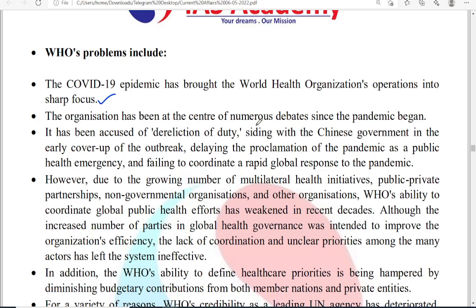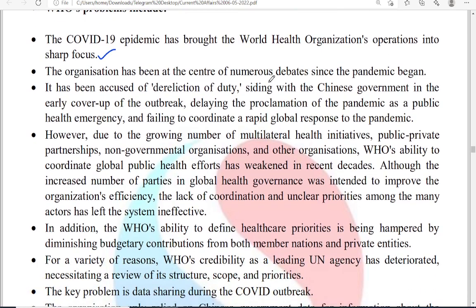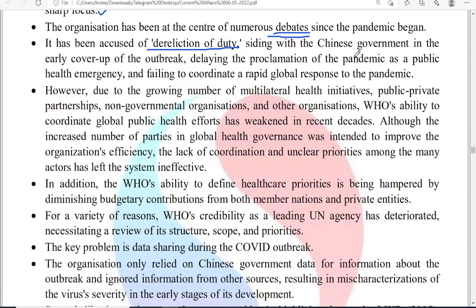The organization has been the center of so many debates, because of the way it handled the pandemic. So there is dereliction of duty. Some critics argued or accused that there is dereliction of duty, siding with the Chinese government, cover up of the outbreak, delaying the proclamation, and so on. So there are blames on WHO functioning.